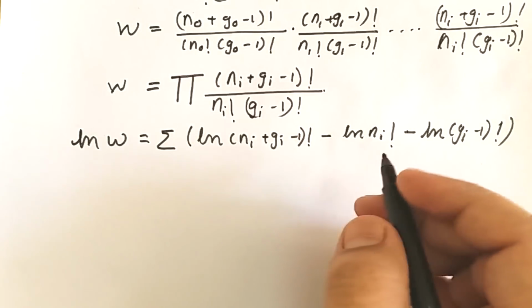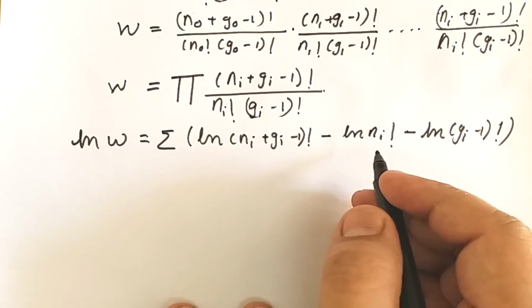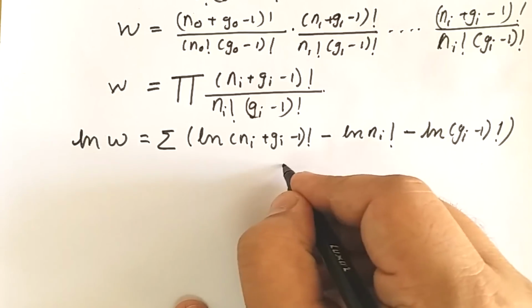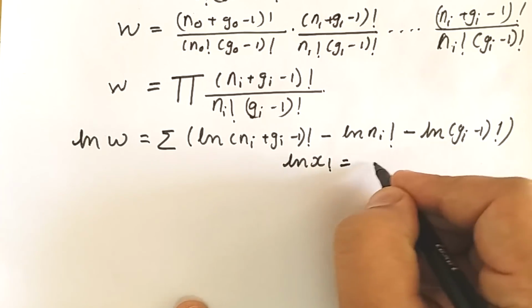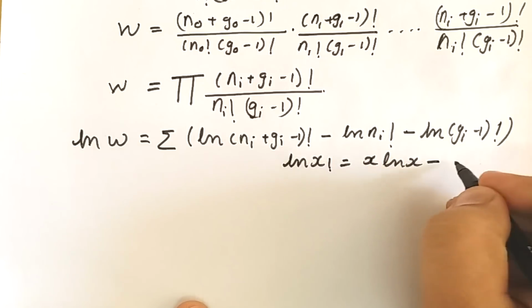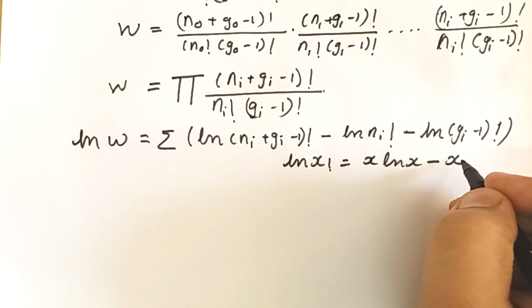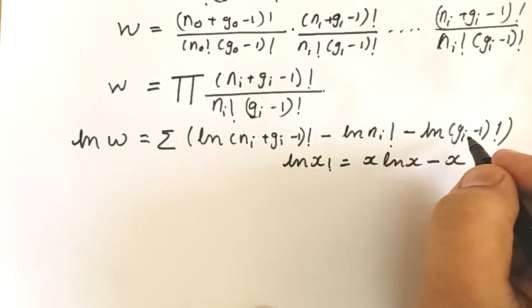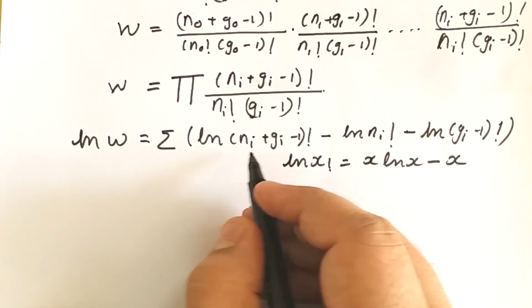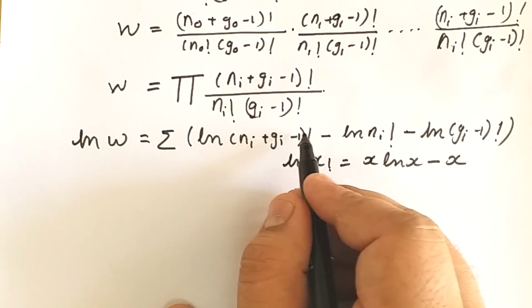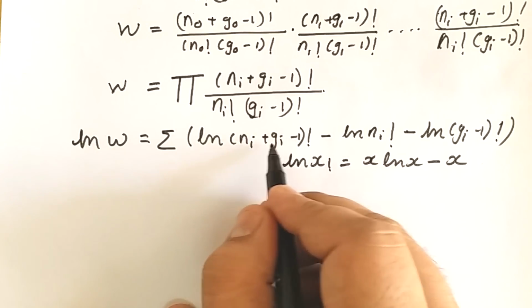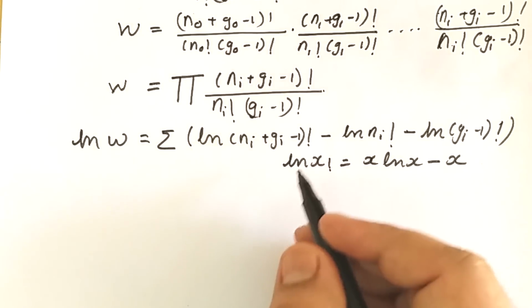Now we will apply Stirling's approximation to these terms. Stirling's approximation says that if we have ln of x factorial, it can be written as x ln x minus x. We will use this in this equation as well as in the other. Also, the value of unity is negligible compared to Ni and Gi, because Ni plus Gi is a huge value.